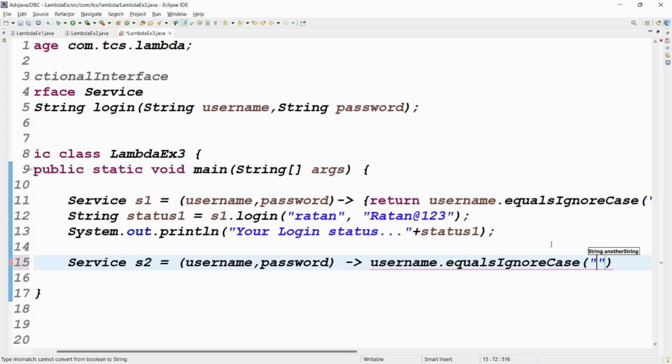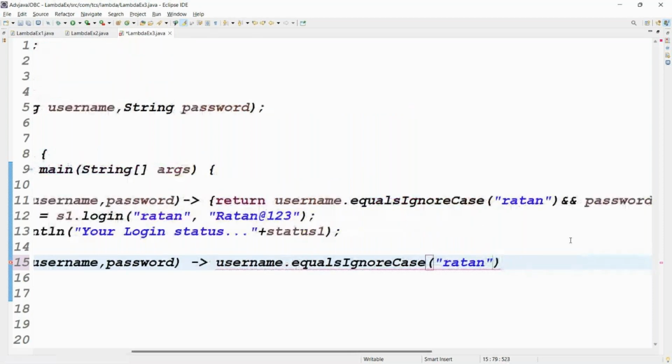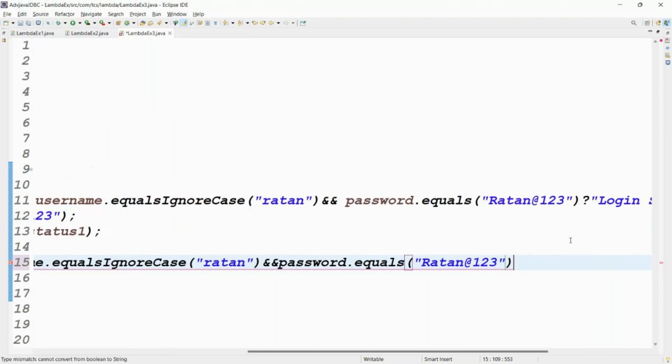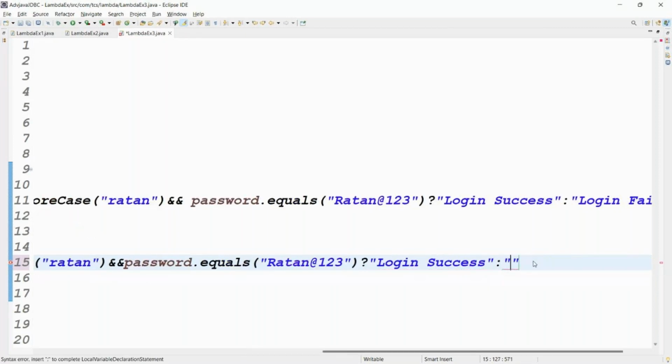Username dot equalsIgnoreCase of what? Ratan. And tell me guys, next we write what? Password. Password dot equals of what? Ratan at the rate 123. Generally, that is my requirement in that case. Put a question mark. Very good. Login: if the condition is true, this one is executed. Colon, then login fail. If the condition is false, this one is executed, right? Yes.